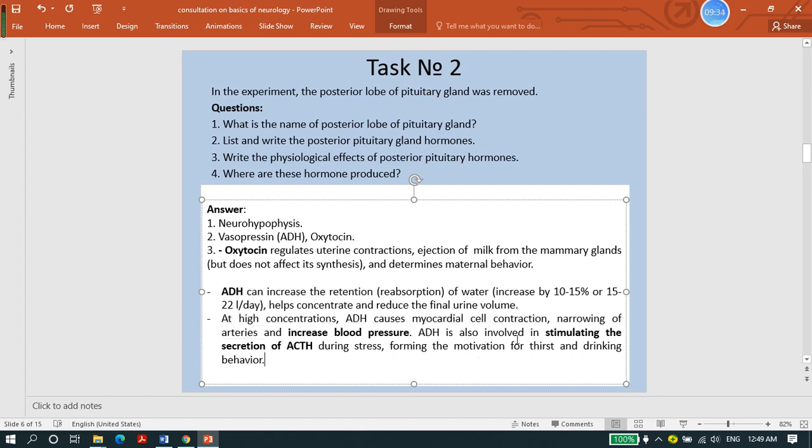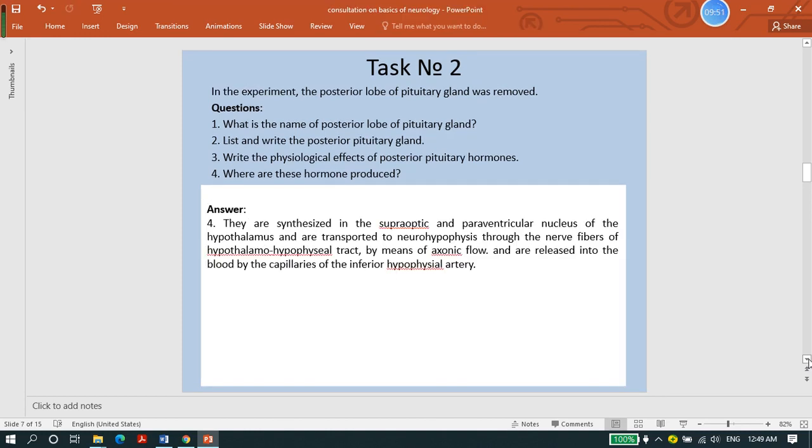It has another function: it will stimulate the secretion of ACTH during stress. And it forms the motivation for thirst and drinking behavior.